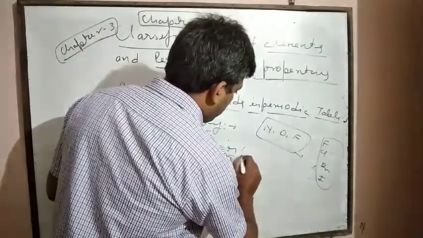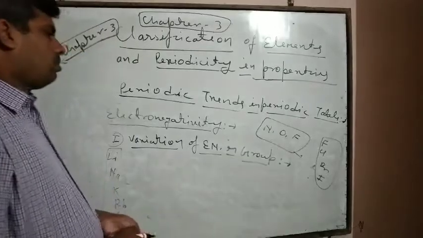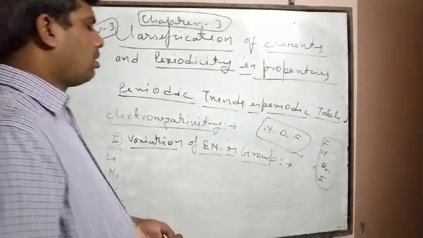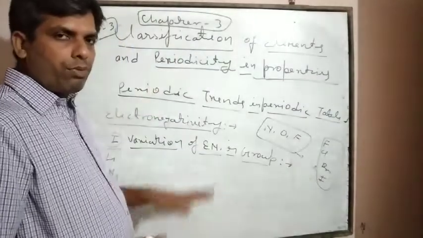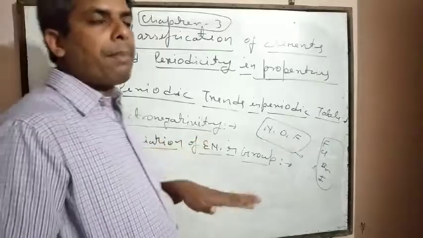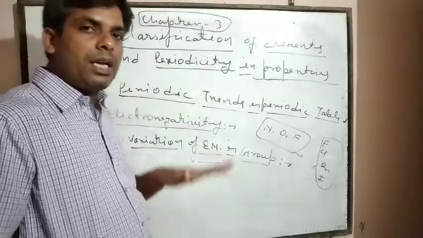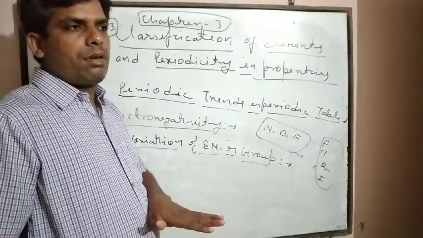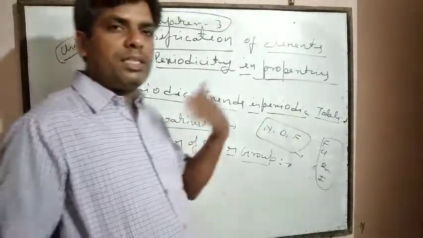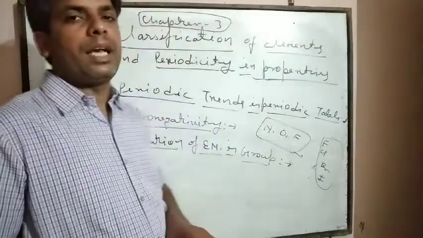As we already know, while moving from top to bottom in a group, with increase in number of electrons, the number of shells also increases. That's why atomic radii increases.